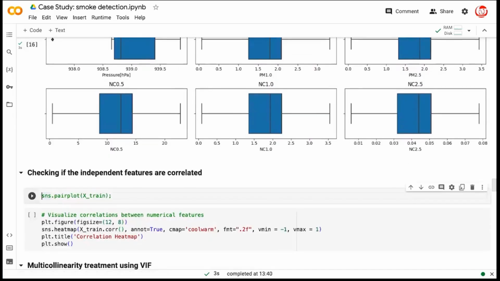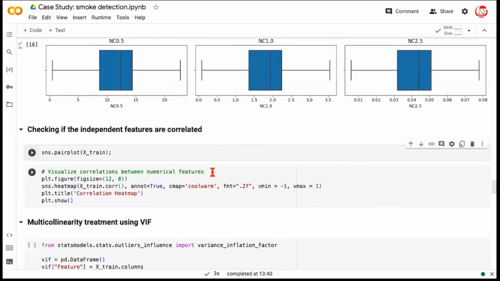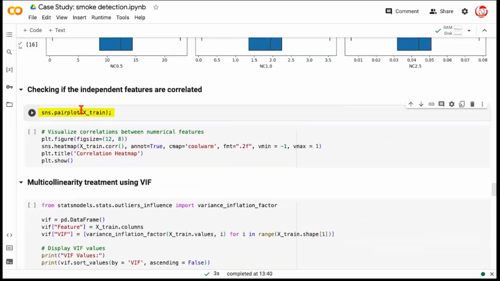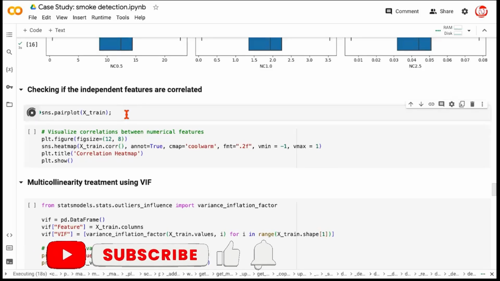Now we may want to check if the features are correlated. And now we'll have to be a little patient with this particular code because it does take a lot of time. So we are doing a pair plot first to check if the variables that we have in our data have a linear association or not. Because only when the variables have a linear association does studying the correlations make sense. Pair plot is going to create various scatter plots with the paired variables. The diagonal of this pair plot would show individual histograms for each variable. And this is usually a slow code, so it does take some time. You'll have to bear with it.